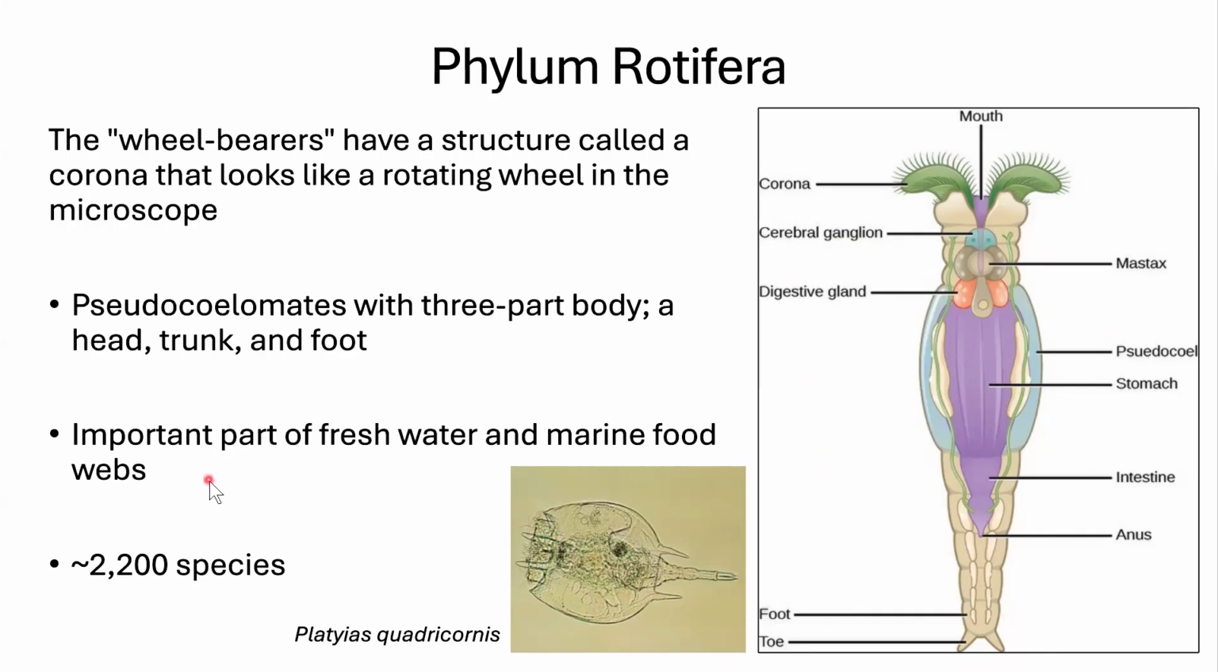These are marine and freshwater. There's about 2,000 species. Here's what one looks like in the microscope. So this is where its corona is. You can see there's some fringe right here. That would be twirling and pulling water into itself that could filter in food. Here's its trunk and here's its foot. It'll use its little foot to steer itself as it moves through its freshwater environment.